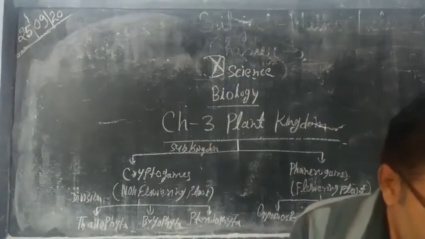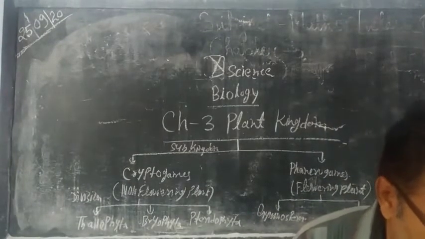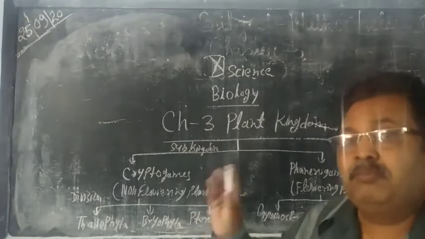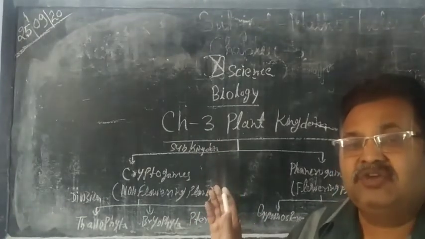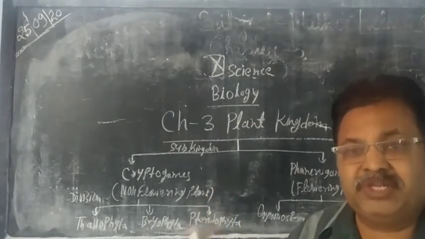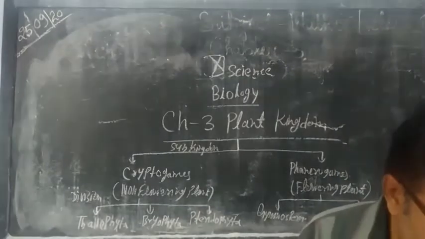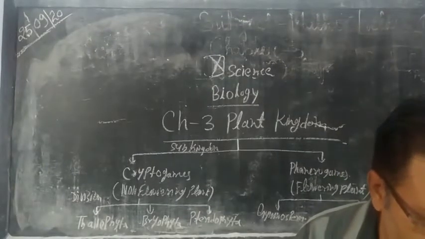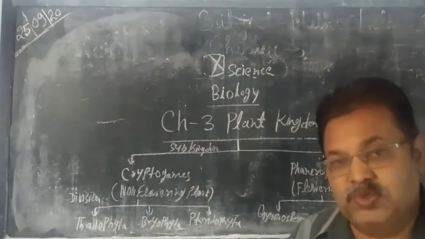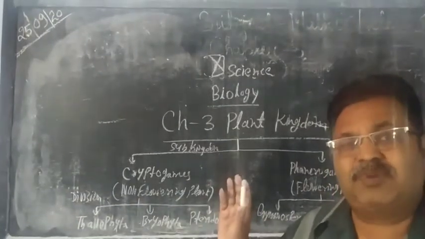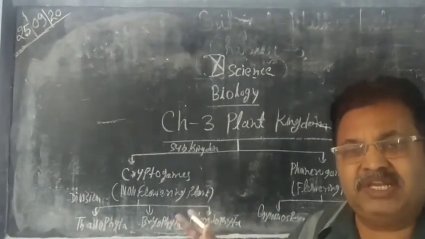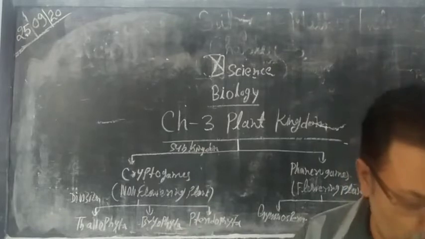First one, these are mainly found in soil, but some are also found in water. Next one, these are multicellular and the cell wall is made up of cellulose. Most plants are multicellular and their cell wall is made up of cellulose.